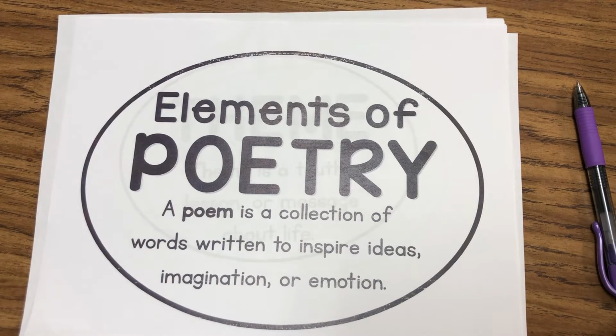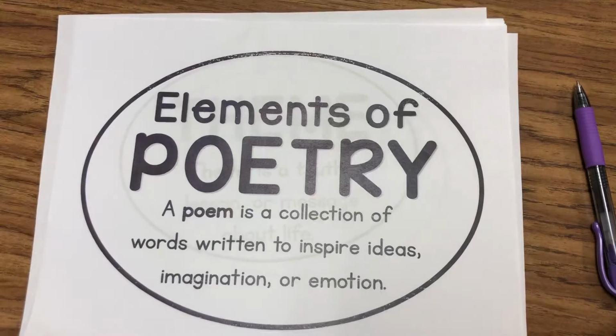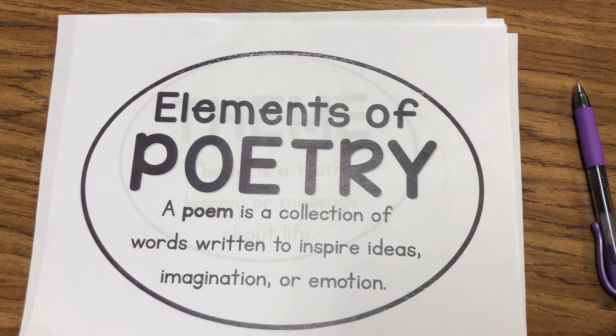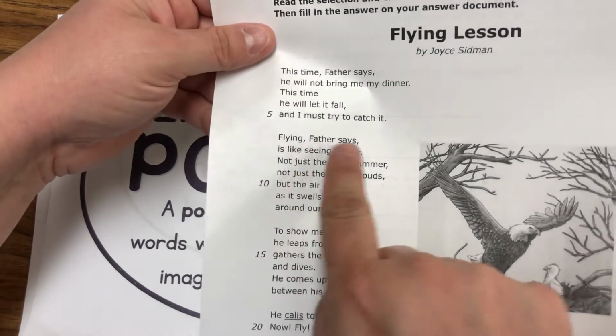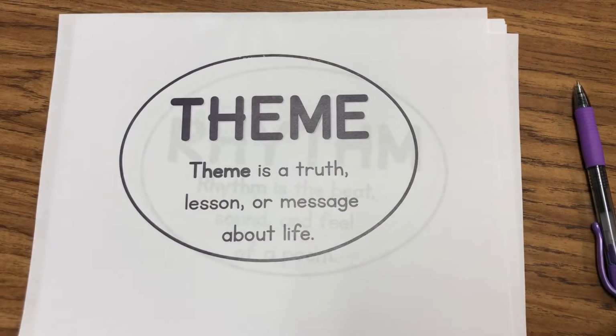So when I look at, say, this flying poem, you can see the stanzas like I talked about, versus if I was reading an actual story, they would go in sentence format and paragraph format. But you can see this doesn't actually finish their idea. It just keeps going. So the first thing is the theme.